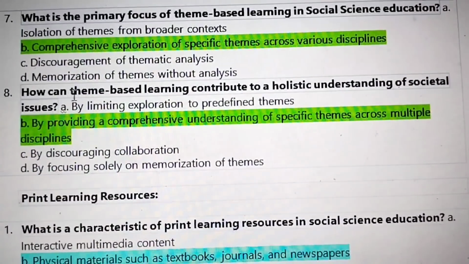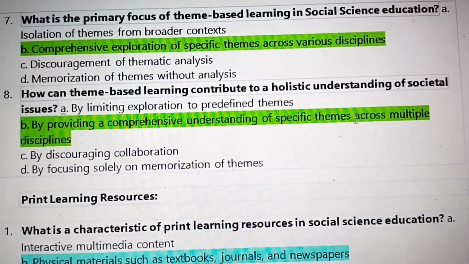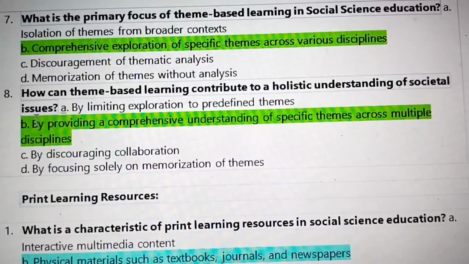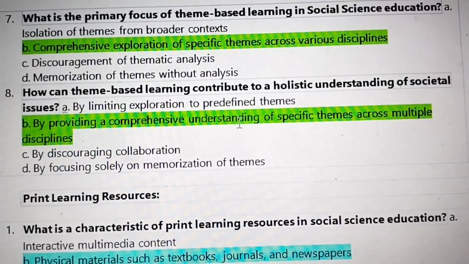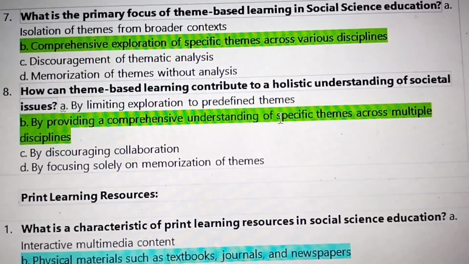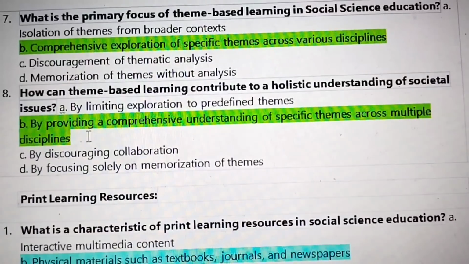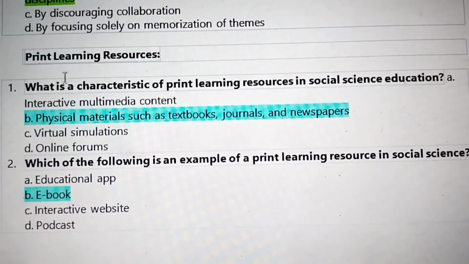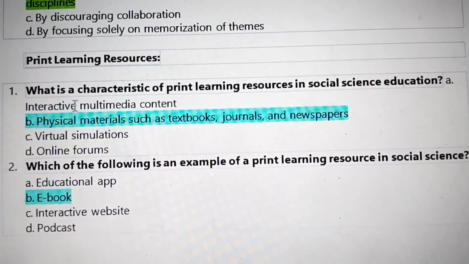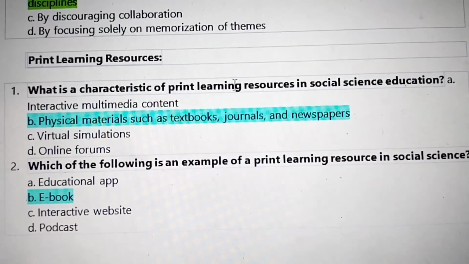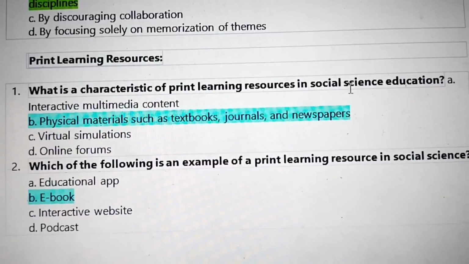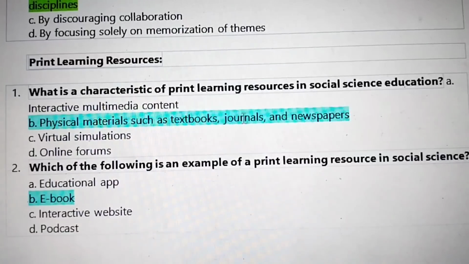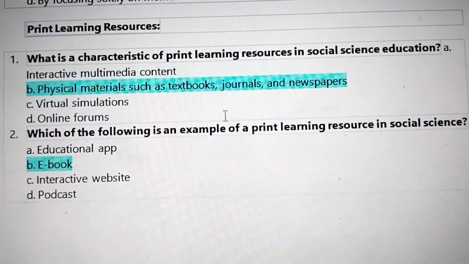8. How can theme-based learning contribute to a holistic understanding of societal issues? By providing a comprehensive understanding of specific themes across multiple disciplines. Next, print learning resources. What is a characteristic of print learning resources in social science education? Physical materials such as textbooks, journals, and newspapers.